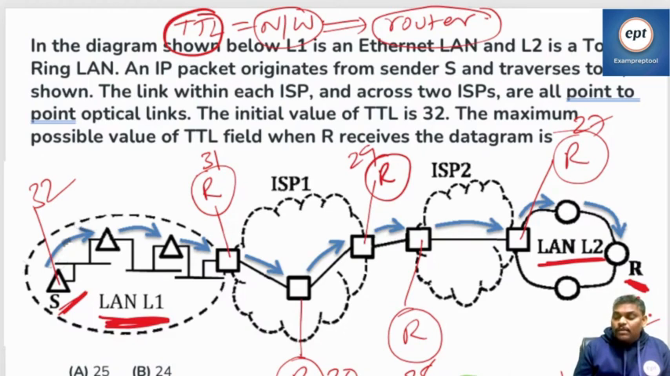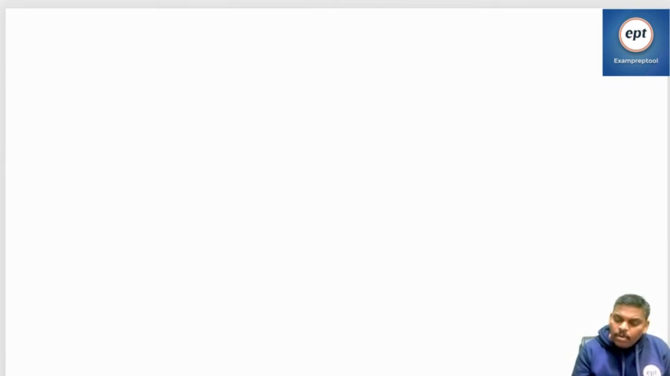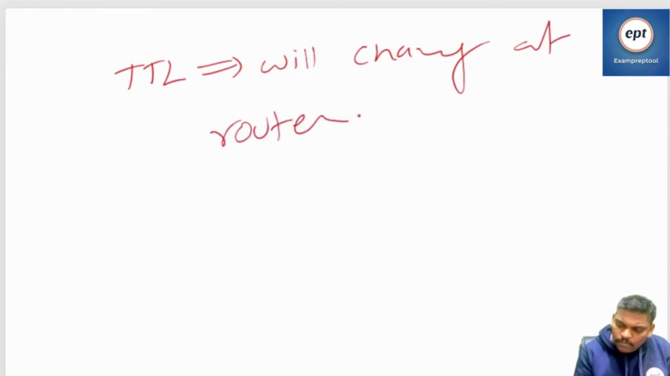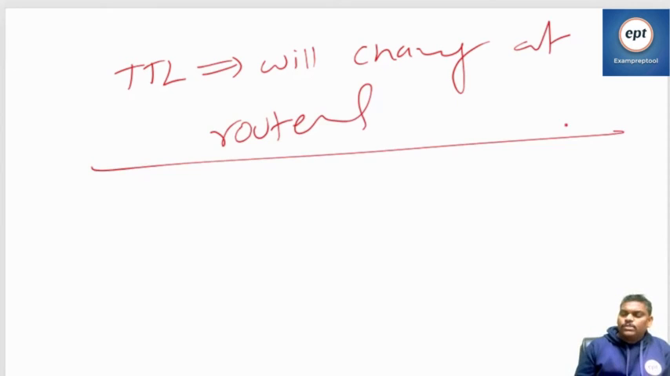At the receiver, that's what I am saying. The receiver got that packet means it got it through the network layer only. Means the network layer changed that 27 to 26. So the conclusion of this one is, remember, TTL will change at routers.